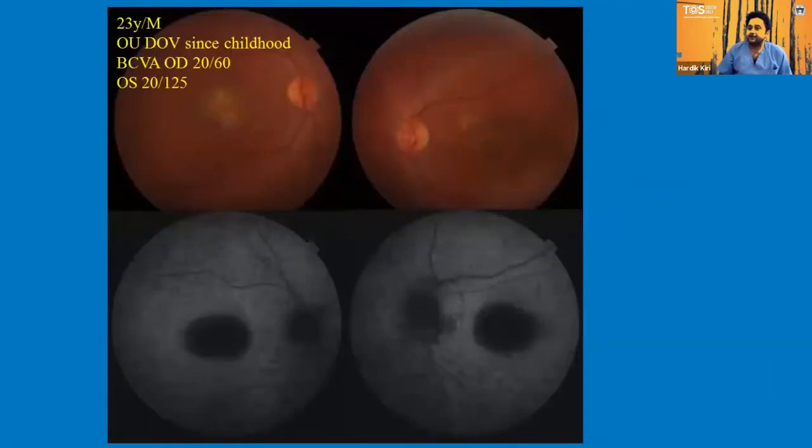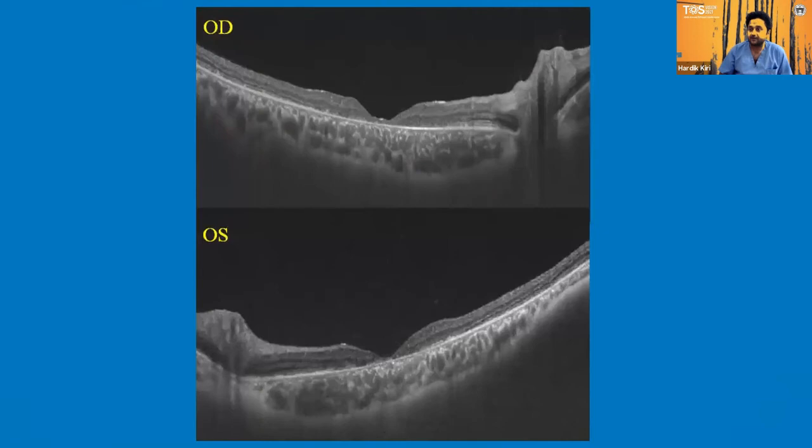Now let's see another case, which is of a 23-year-old gentleman who has a diminution of vision since childhood. His right eye visual acuity is 20/60 and left eye is 20/125. Here the flecks are more in number in comparison to the previous case which we have seen. The fovea is showing almost 2 to 3 disc diameter of hypoautofluorescence. On OCT image, right eye there is a foveal thinning with a photoreceptor loss. In left eye there is a small full thickness retinal tissue defect in the center and photoreceptor loss is there.